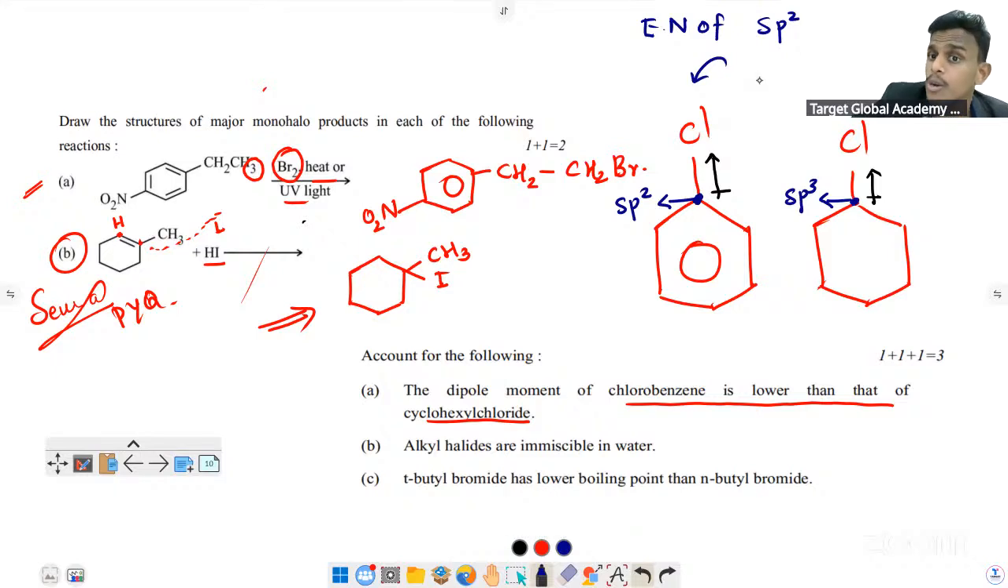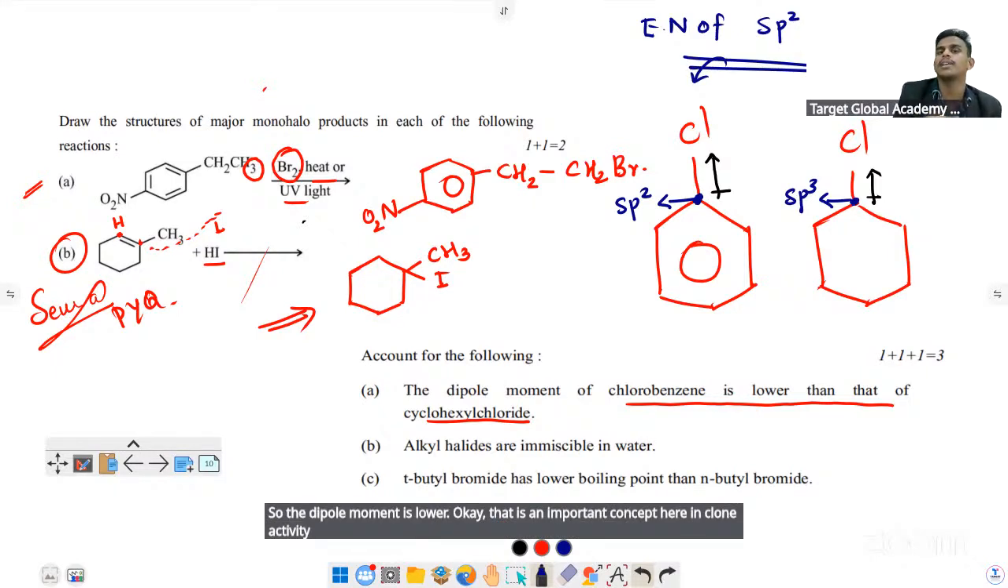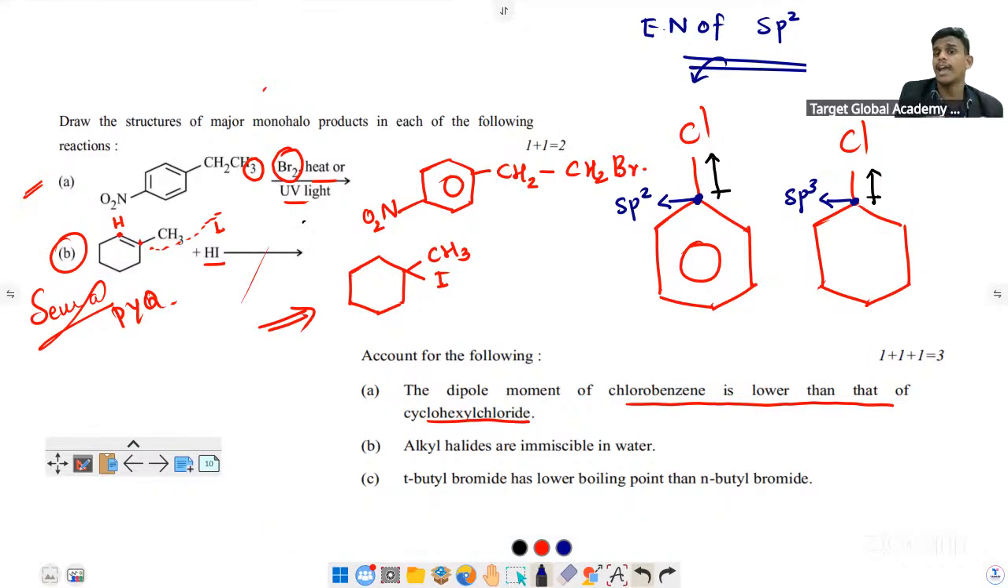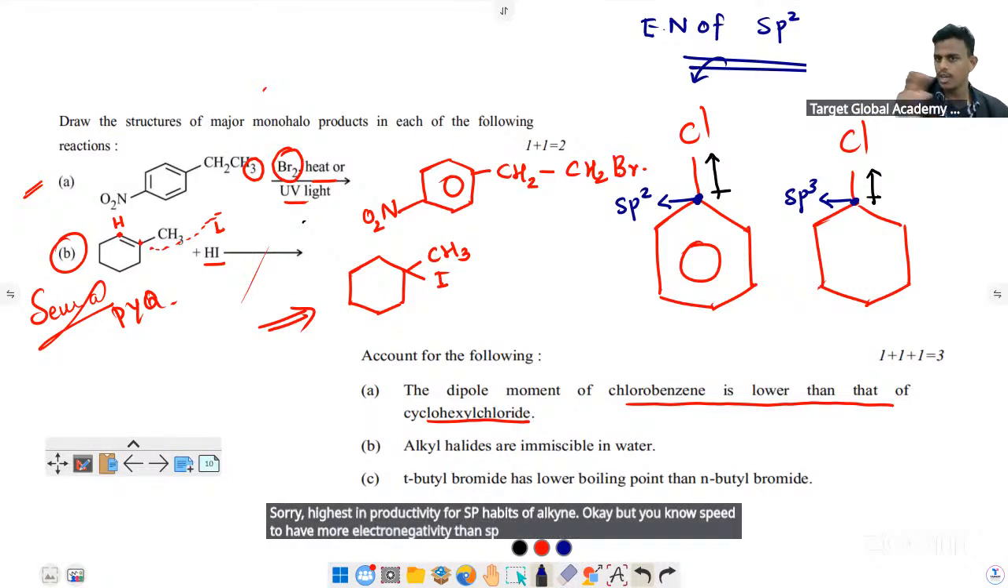Okay, that is an important concept. Highest electronegativity is for sp hybridized carbon, alkyne. But sp2 has more electronegativity than sp3. The chlorine is the same in both. So the electronegativity difference is less in chlorobenzene. So that we can say its dipole moment value will be lower.